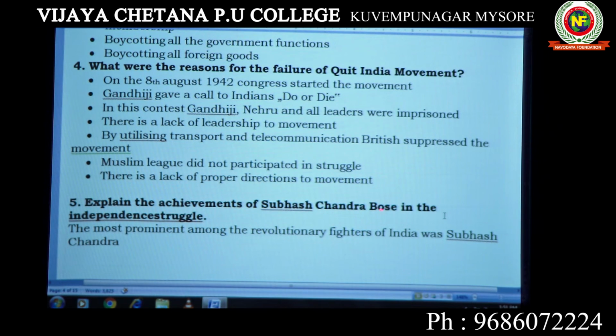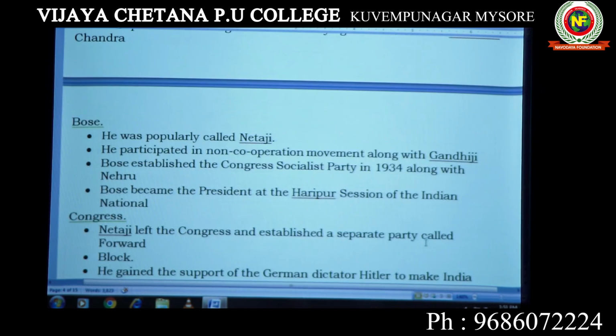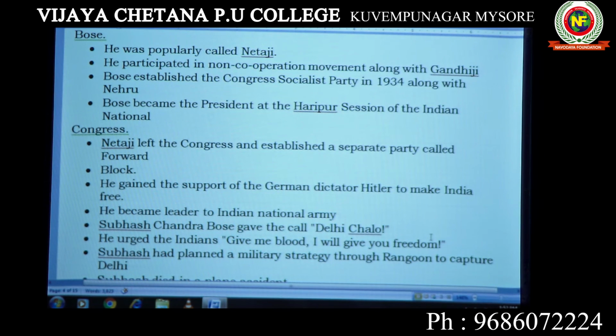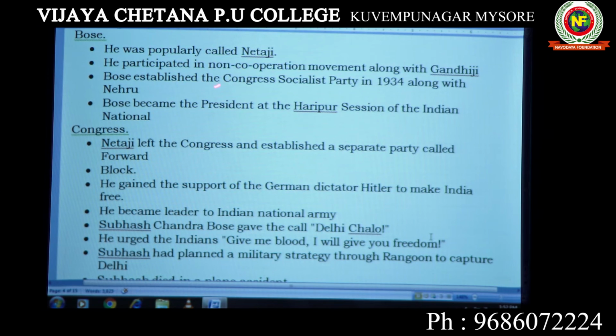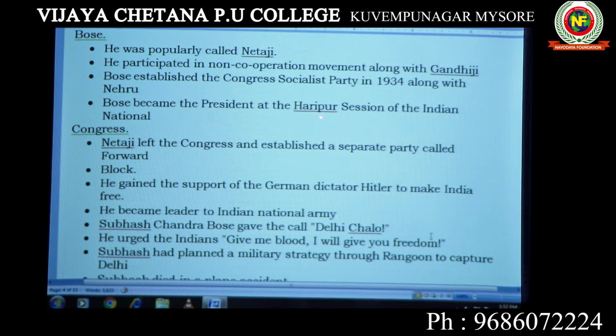Then explain the achievement of Subhash Chandra Bose in the independence struggle. What was his role? Let us see. These are the points to be written. He was popularly called Netaji, endearingly called Netaji. He participated in the Non-Cooperation movement. Then he became the president at the Haripur session of the Indian National Congress. Netaji left Congress because of the controversy between the moderates and him, as he is an extremist. Then he got the support of the dictator of Germany, Hitler, and he recruited an army, the Indian National Army, INA.